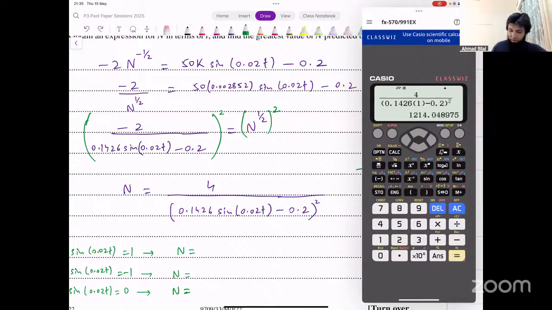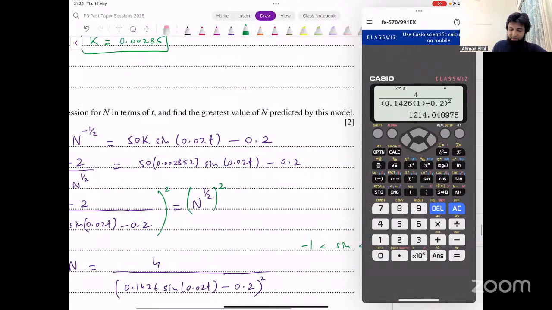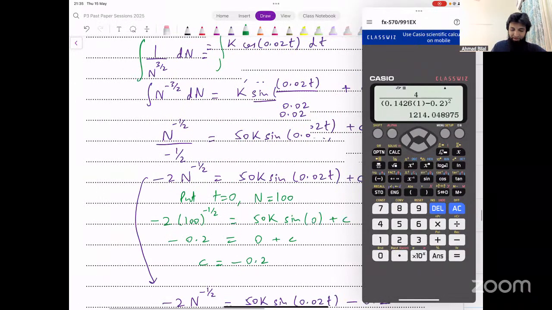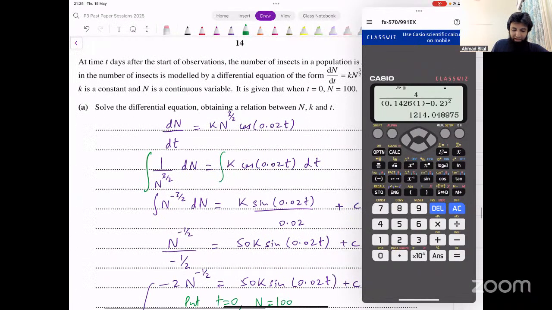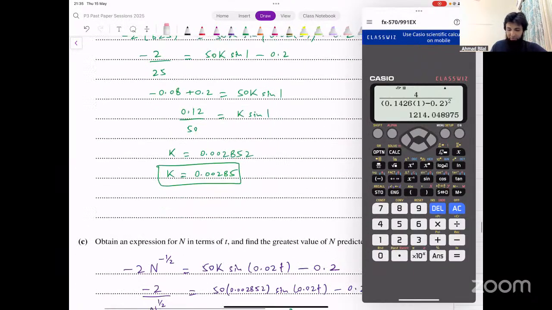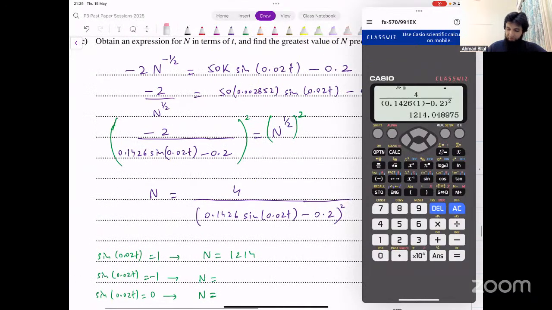What do we get from that? 1214. Okay. We're talking about number of insects, right? N represents the number of insects. So we should write that as an integer. We're talking about number of insects, right? So this is one value that we're getting.